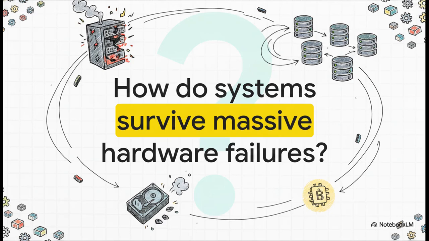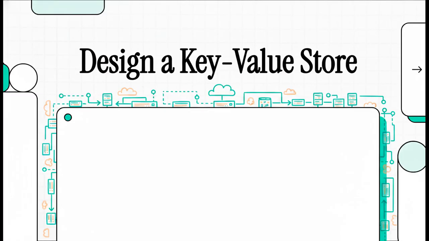Have you ever wondered how the absolute biggest tech platforms on the planet survive massive, catastrophic hardware failures without losing a single byte of your data? Like, when a server literally goes up in smoke, how does the system not just survive, but keep on running without a hiccup? Well, welcome to this explainer.